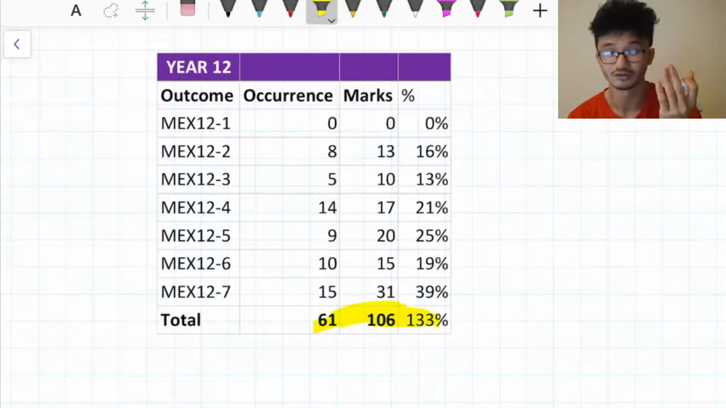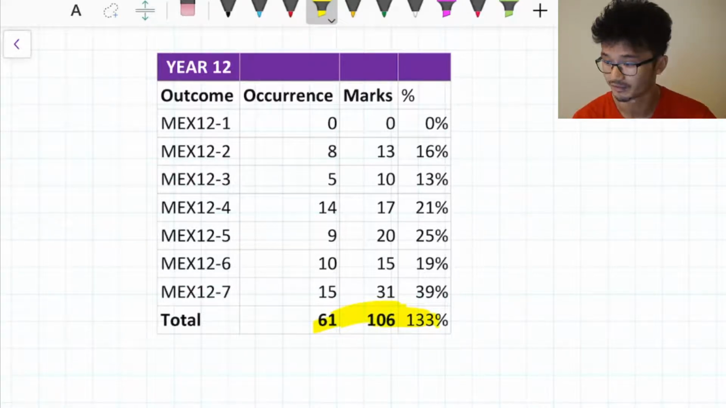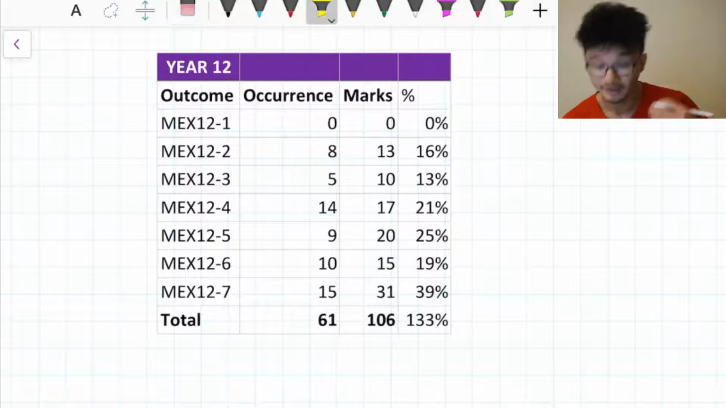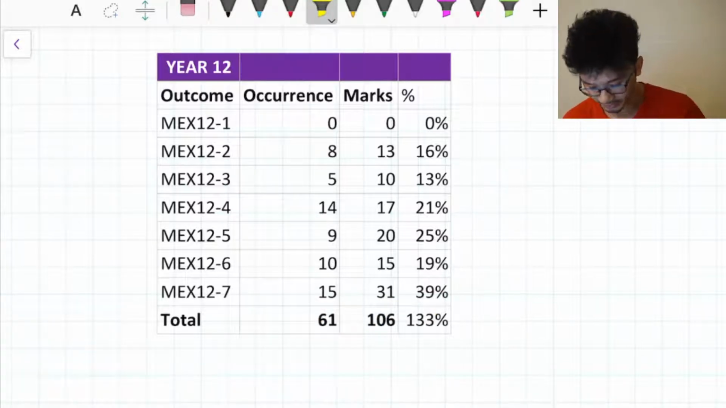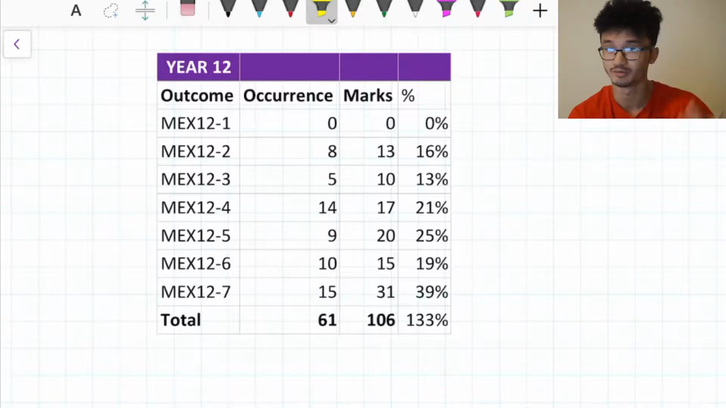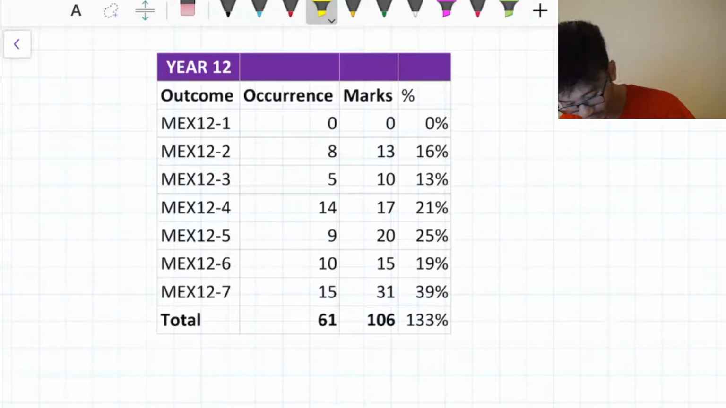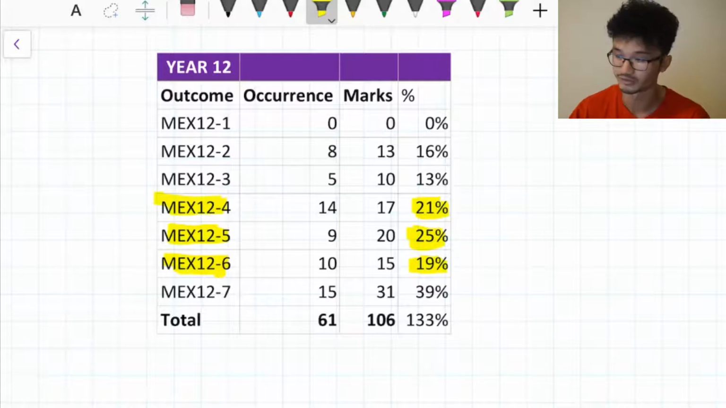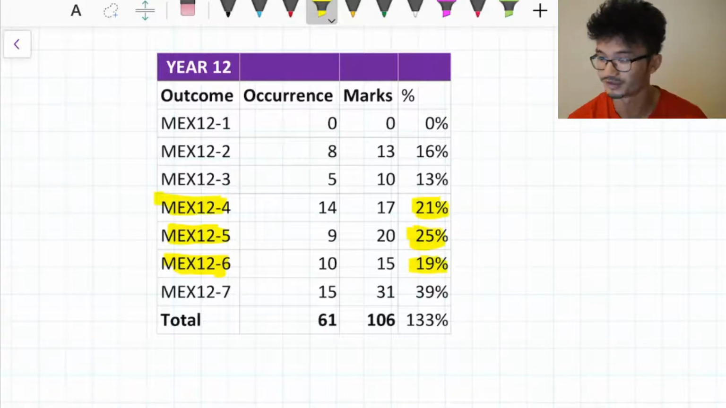With the time that you have left, you want to be thinking, how can I maximize my mark? What topic should I be focusing on? Looking at it briefly, you want to be looking at the topics that are weighted the highest. Just ignoring the last one because that's usually a communication dot point, which encompasses all kinds of problem solving. It looks like MEX 12-5, that's at 25%, MEX 12-4 at 21%, MEX 12-6 at 19%. You can see these are weighted pretty heavily compared to the other topics.